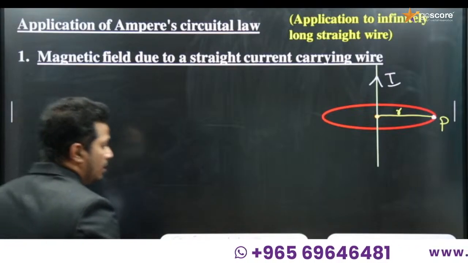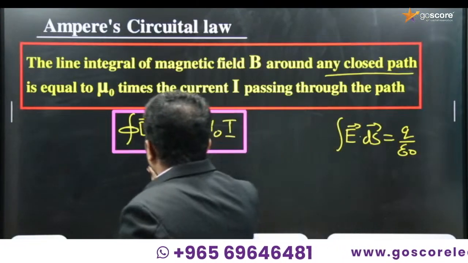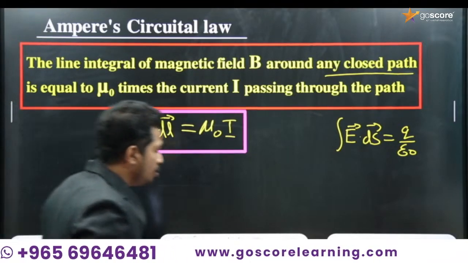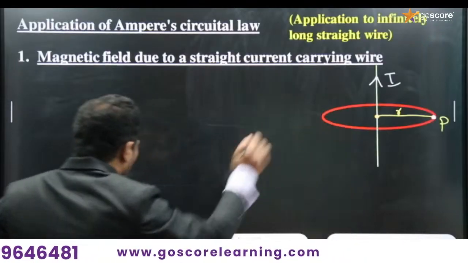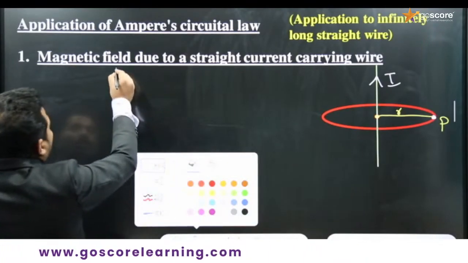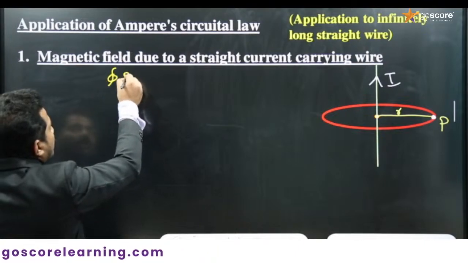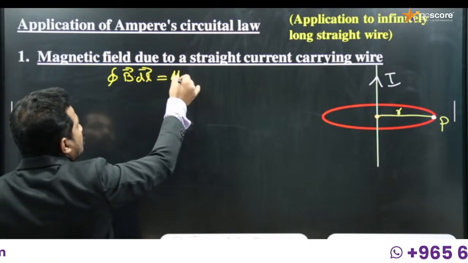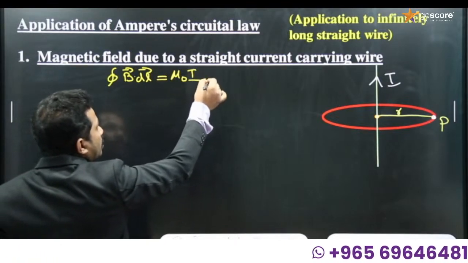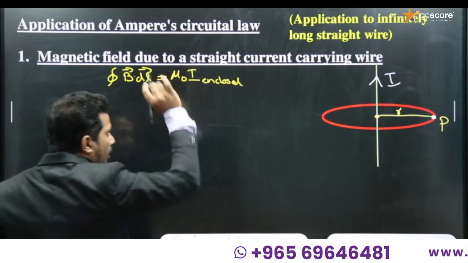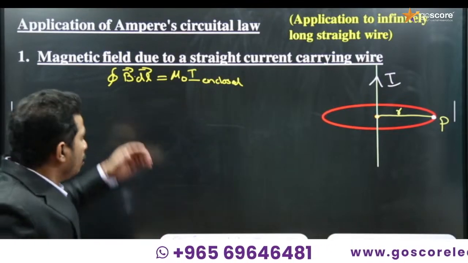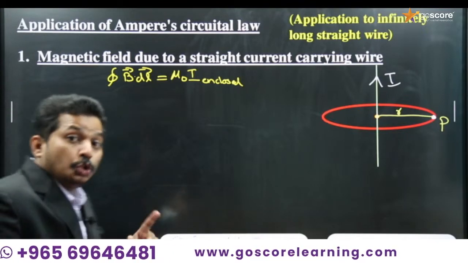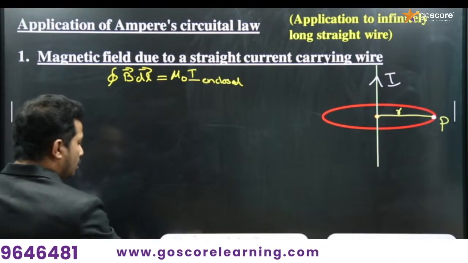Where do we start? We start with the equation of Ampere circuital law: closed integral B dot dl is equal to mu 0 I, where both B and dl are vectors and I means the current enclosed in the loop. So this is the equation. To apply Ampere circuital law, we consider the derivation in two parts.